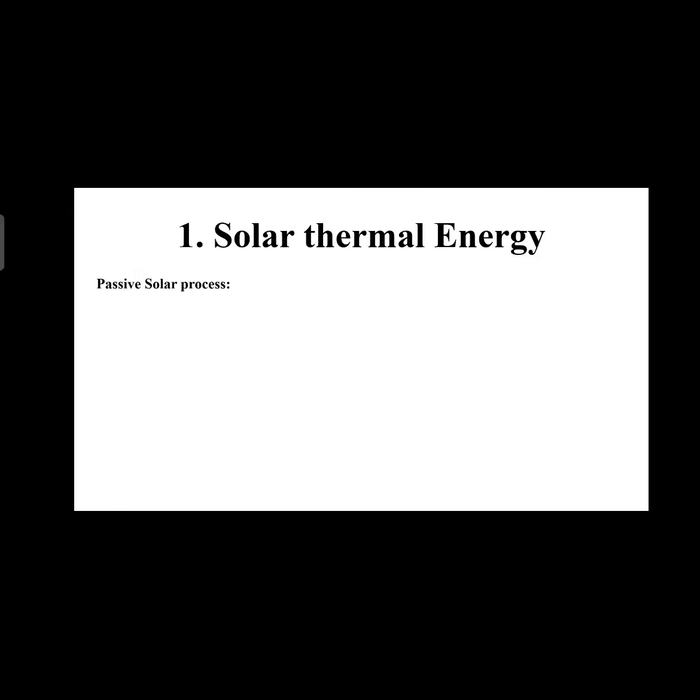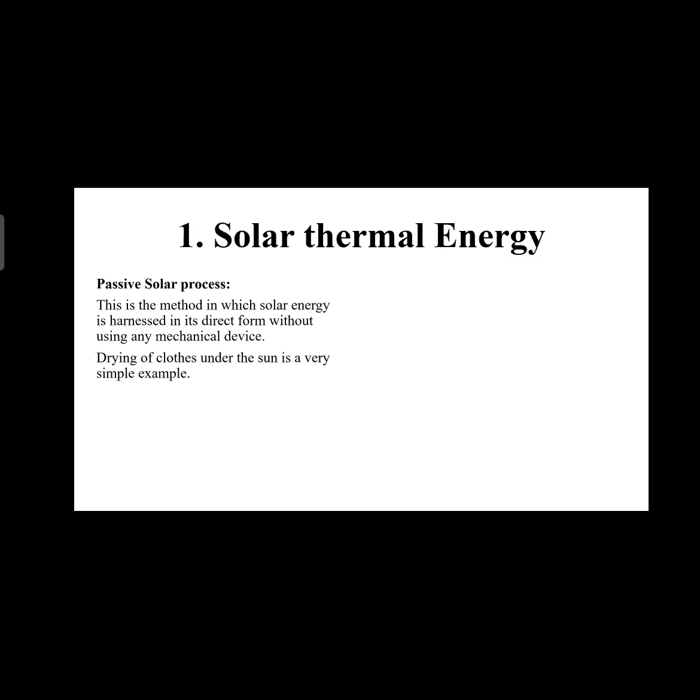So, there are two processes to extract solar energy. Number 1, passive solar processes. So, what are passive solar processes? This is a method in which solar energy is harnessed in its direct form without the use of any mechanical devices.